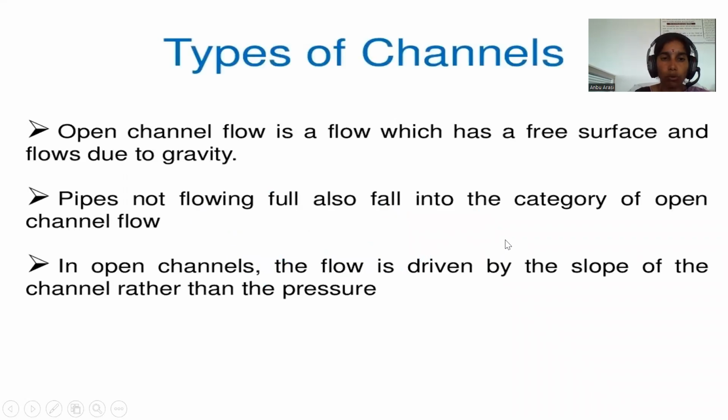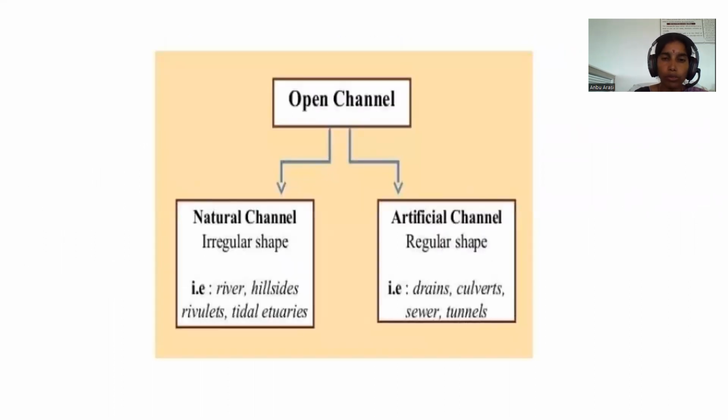Types of channels. Open channel flow is a flow that has a free surface and flows with gravity. Pipes not flowing full also fall into the category of open channel flow. In open channels, the flow is driven by the slope of the channel rather than the pressure. Open channels are generally classified into two categories. One is natural channels, meaning irregularly shaped channels. Another is artificial channels, which are regularly shaped channels.